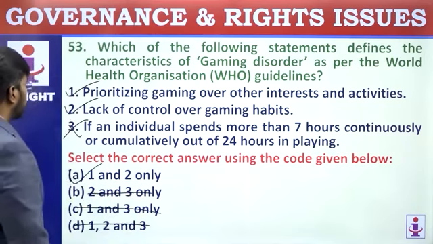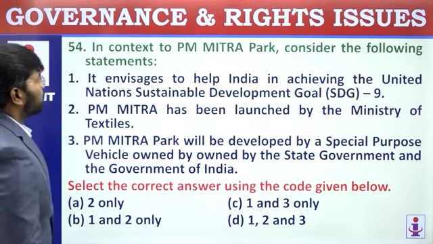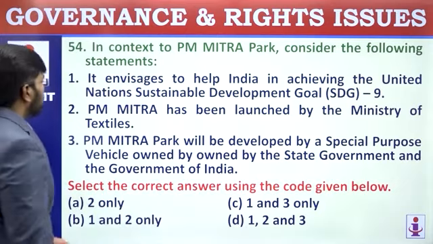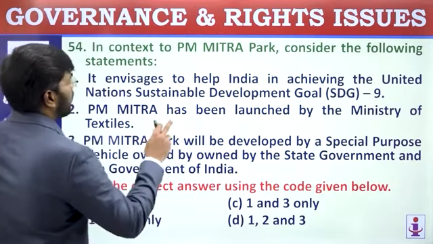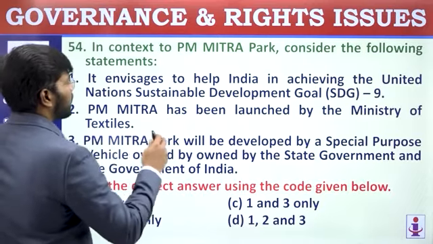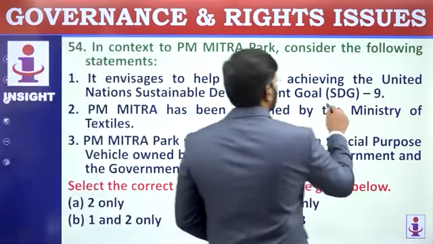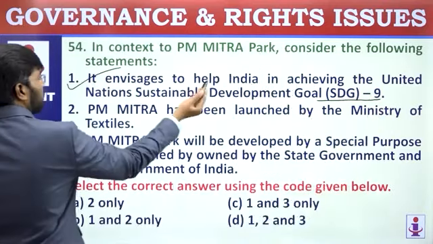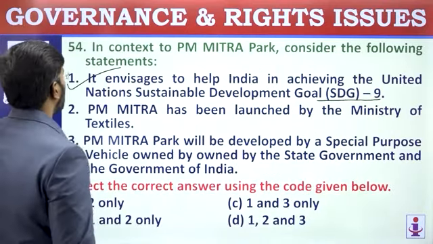1 and 2 only. 54. In context to PM Mitra's Park, consider the following statement. It was related to textile. So it envisages to help India in achieving United Nations Sustainable Development SDG 5. It's related to promotion of industrial development and resources. So textile. So SDG 9 is correct.